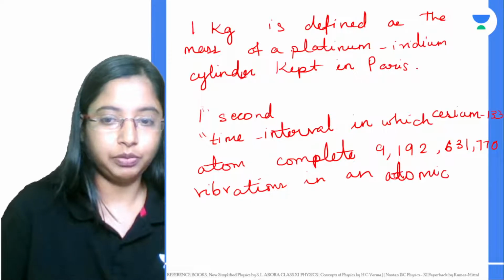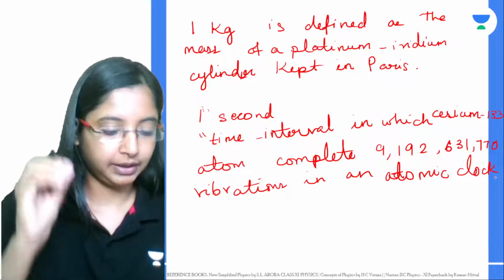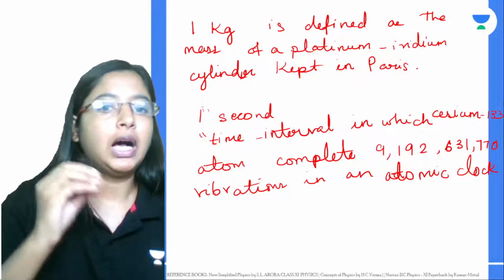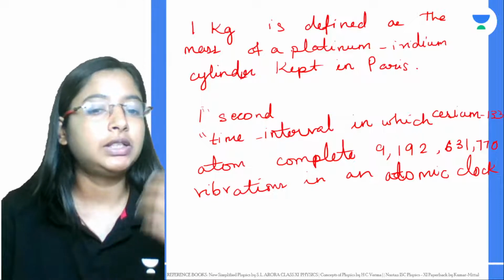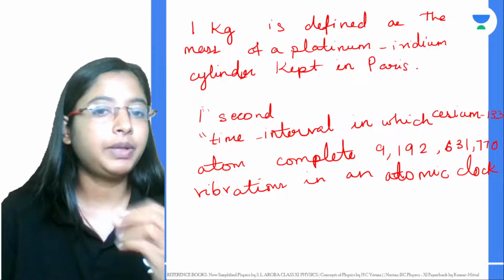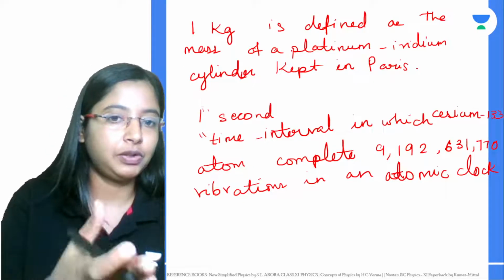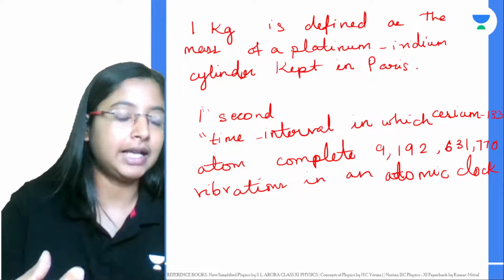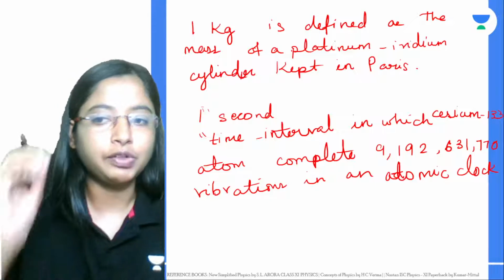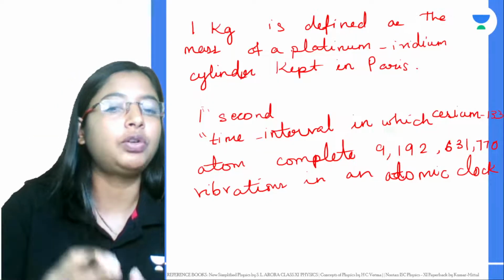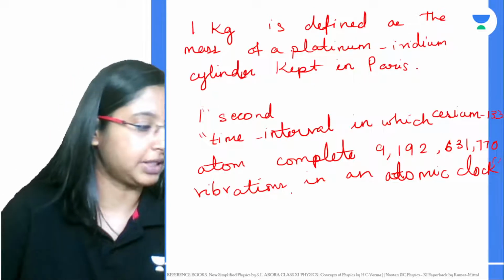Why do we need time to be that accurate? Because unless all of your basic measurements have extremely accurate values, the GPS system, which we are so dependent on, is based on time. If you're not going to a very high degree of accuracy of time, the GPS system will not work as effectively as we are seeing right now.